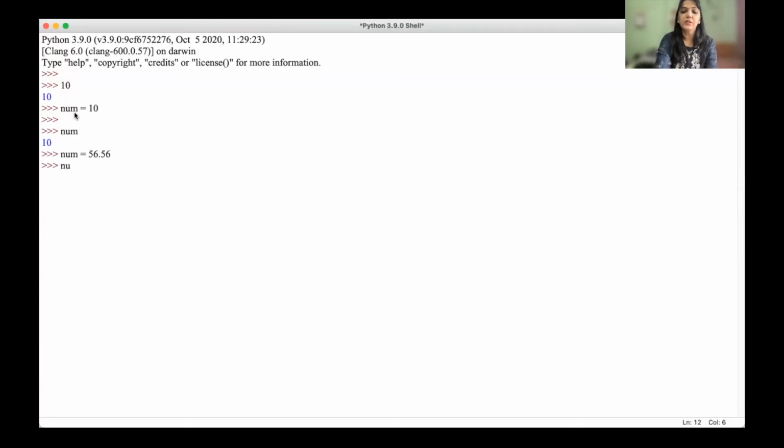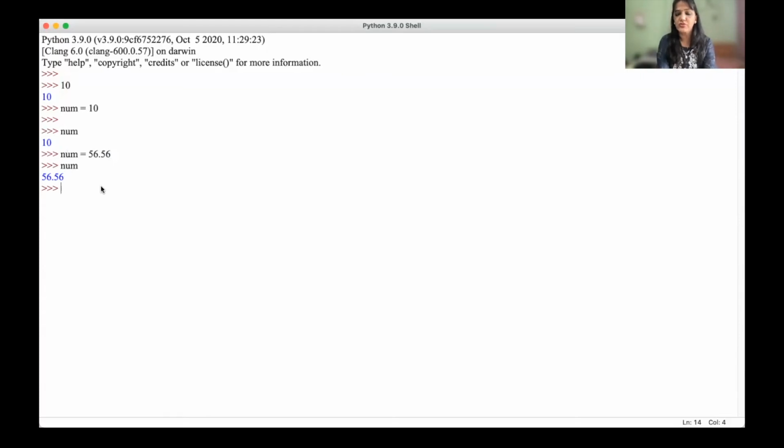Okay, so here if I try to use num, now I'm getting the value 56.56, whatever value I have assigned. In Python, as it is a dynamically typed language, we do not have to specify the data type over there. You can directly assign the value, and the type of your variable will be the type of the value you have assigned.